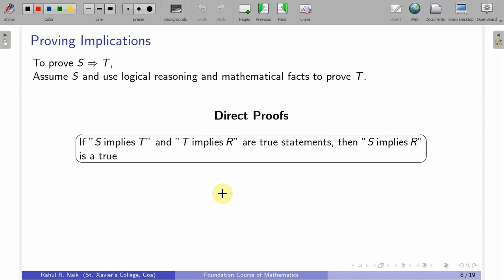So, if S implies T and T implies R, a true statement, then S implies R is also true. Okay. So, this is the law of transitivity. You know that S implies T and T implies R, then S implies R.